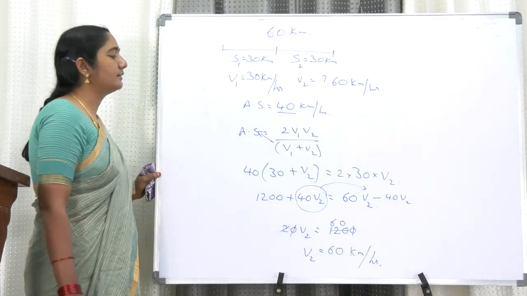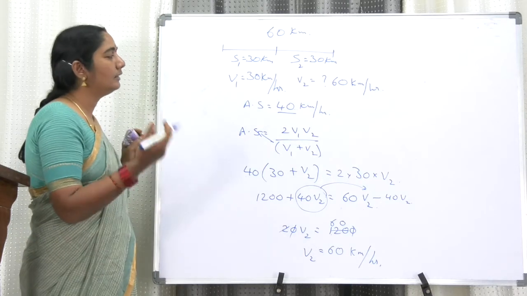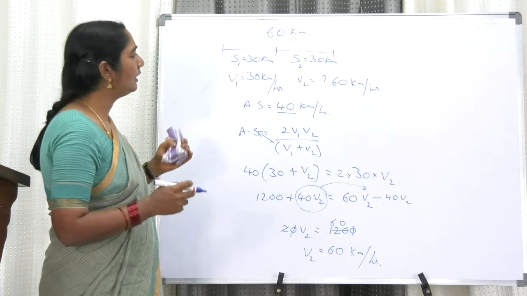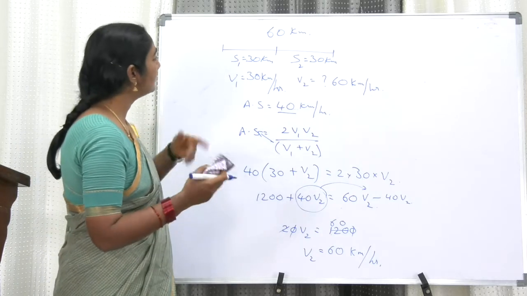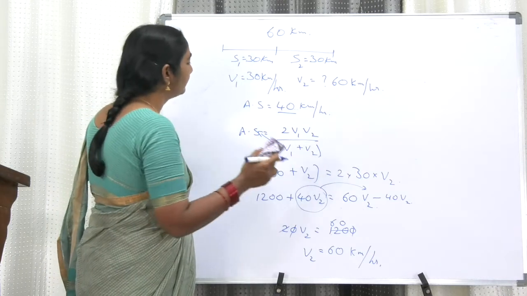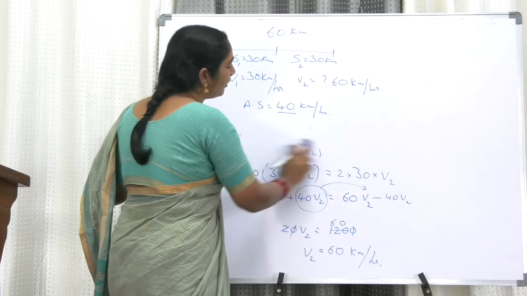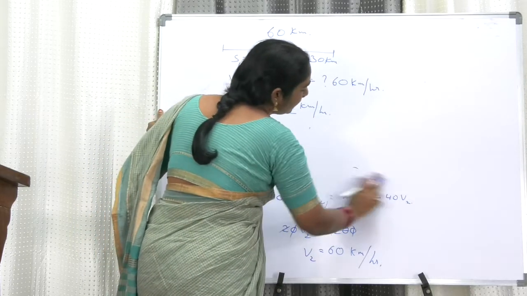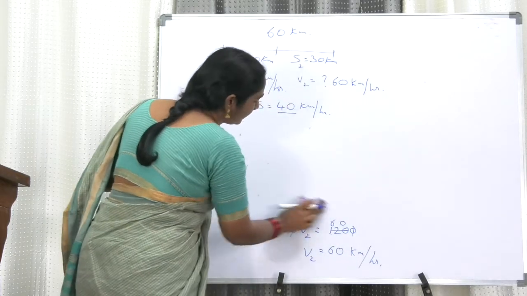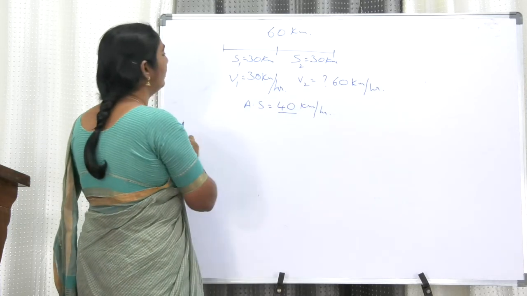You can do it like this, and you can also do it by finding out the time. You can do it in any method. Now let us do the second method for the same problem. We are not using the formula. Without using the formula, let us do the same problem by the second method.